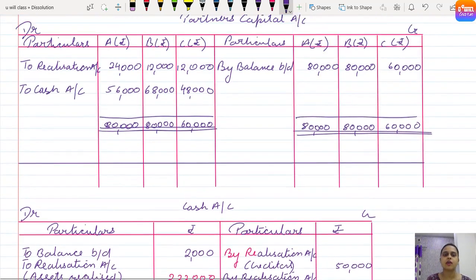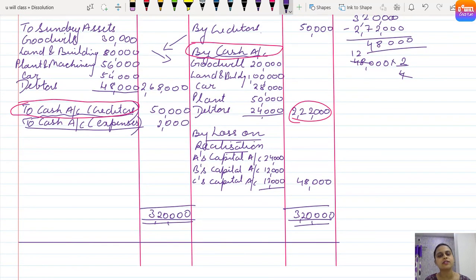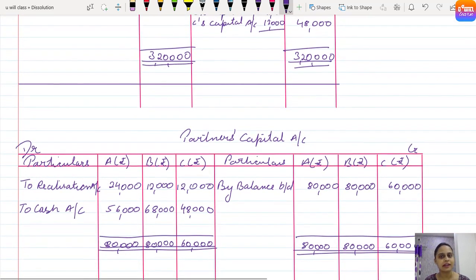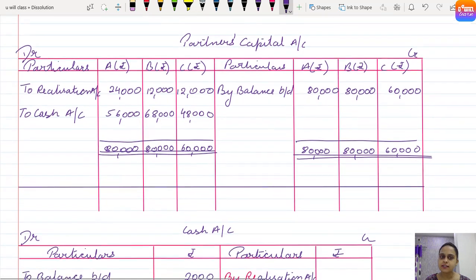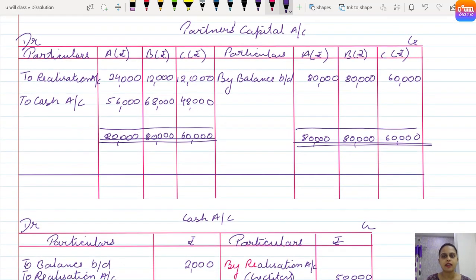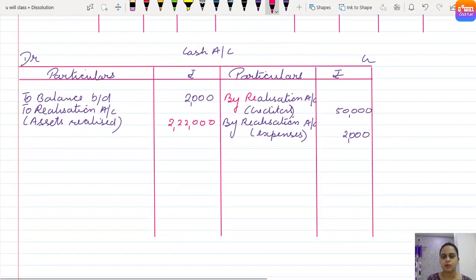Clear? So the realization account we have seen clearly. Wherever the word cash was there, we have just posted it on the opposite side in the cash account. Similarly for partners capital, wherever the word cash is there, here it is to cash account. Right? You can see to cash account. So it will be posted on the opposite side, that is by partners capital, because we are posting from partners capital.